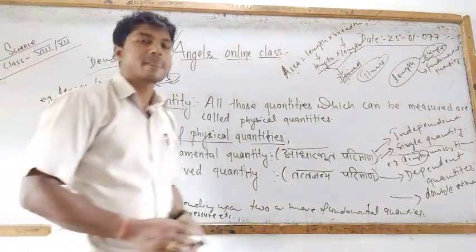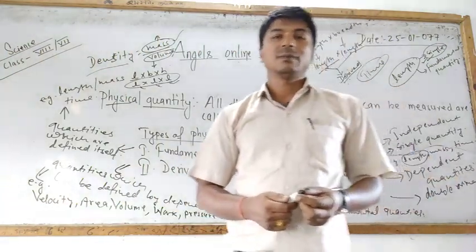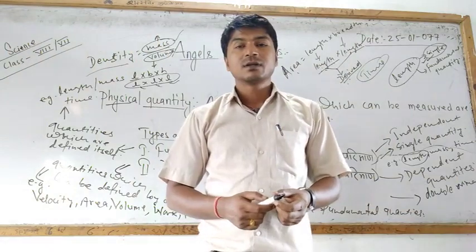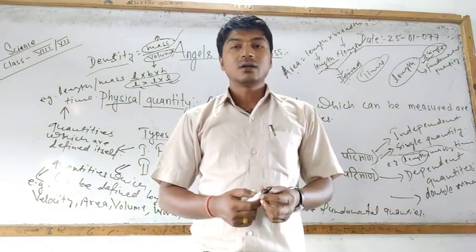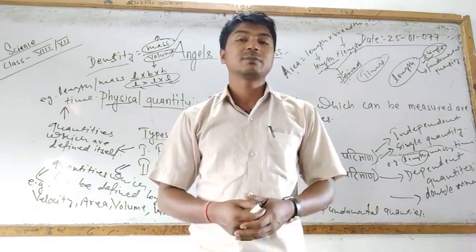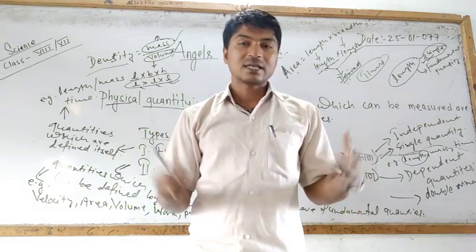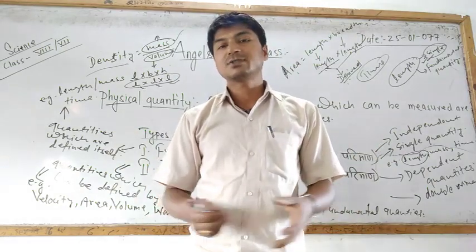So for today, we have discussed measurement: measurement is nothing but the comparison of an unknown quantity with the standard known quantity. It is the process, the activity, to find the exact quantity of the given matter.